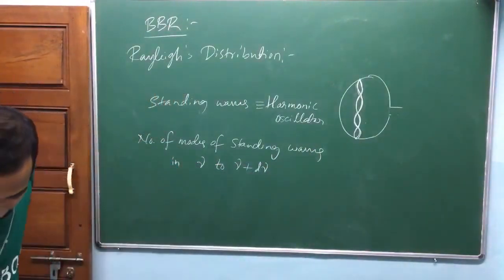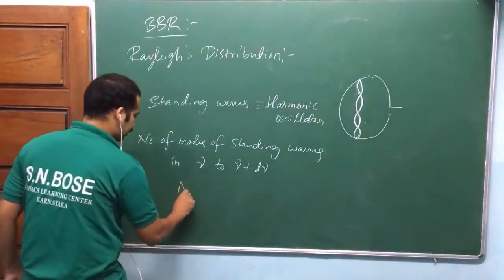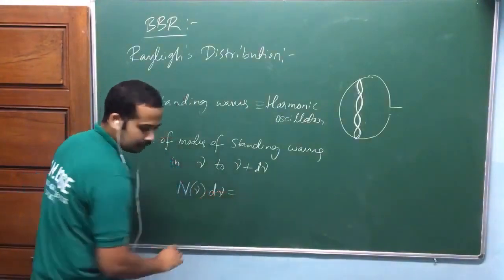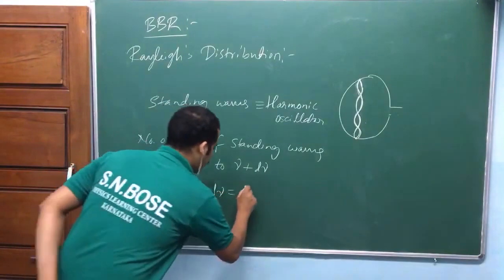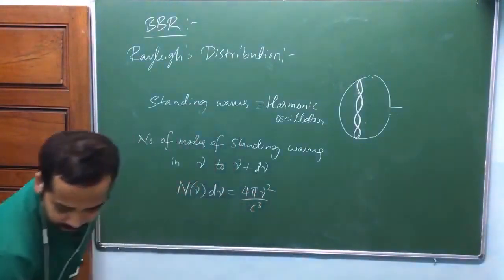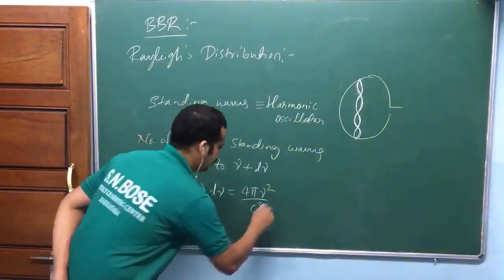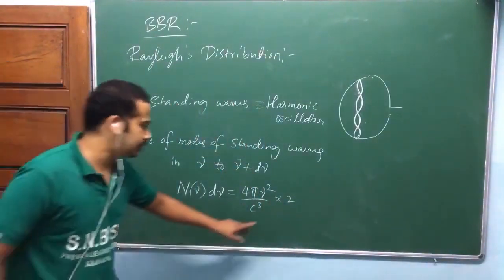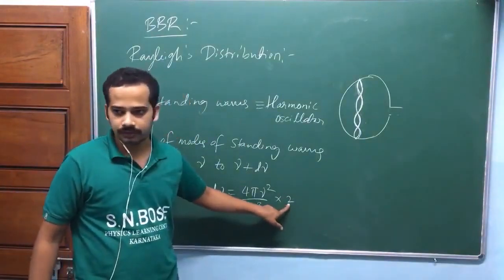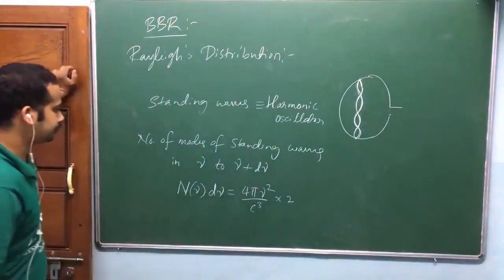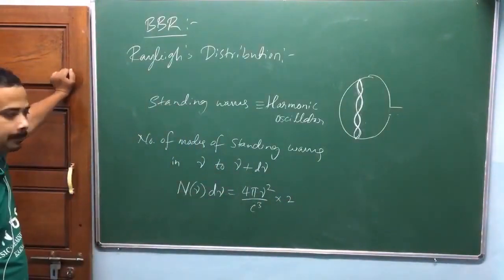I'll try to share some more part here. Okay, so that again we are going to notify like this, n(nu) d nu here, that's equal to, look at here, 4 pi nu square by c cube into 2. I'll take this 2 outside because 2 is the 2 states of polarization actually. Is that okay? 2 states of polarization. Is that okay? So how we found this?